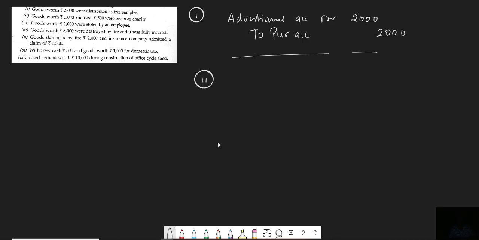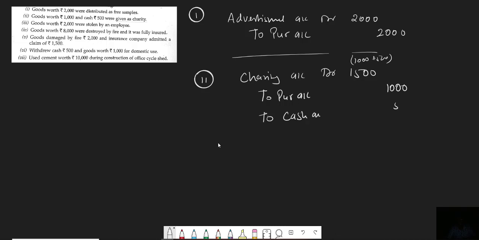Transaction number 2. Goods worth rupees 1000 and cash 500 were given as a charity. Because goods and cash both are given as a charity, charity is our expense. So charity account debit. How much, beta? Total charity we had given 1000 plus 500, total is 1500. And out of 1500 how much goods reduce? So to purchase account, goods are reduced worth rupees 1000. And how much cash is going out? 500. So to cash account 500.